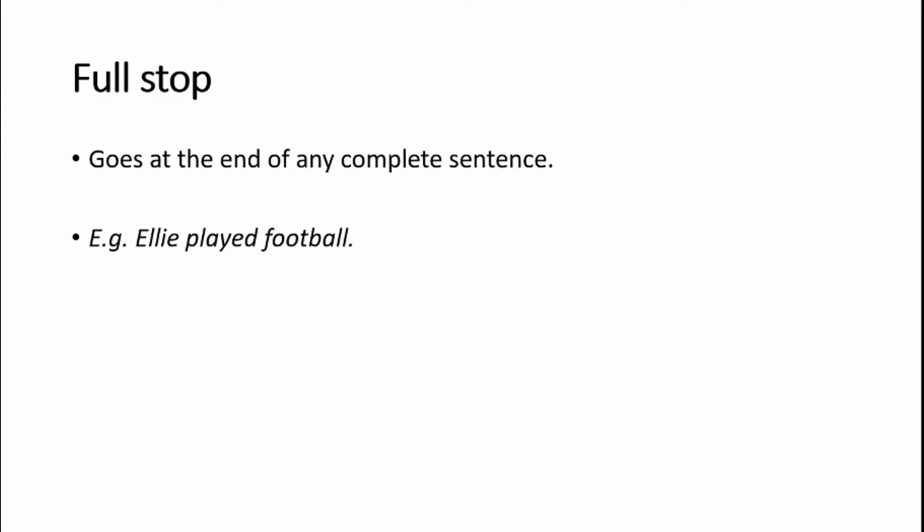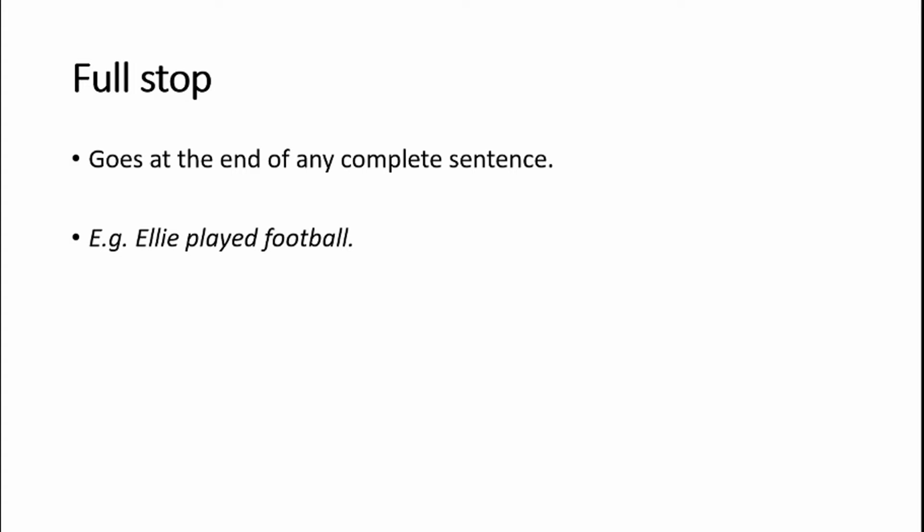I'm going to talk you through each of the individual bits of punctuation, give you an example sentence, and ask you to write your own sentence. The first one, I hope you all know already, is the full stop. A full stop is used to end any complete sentence. A complete sentence is something that makes sense. It has all the information that you need in it. For example, we have: Ellie played football, followed by a full stop.